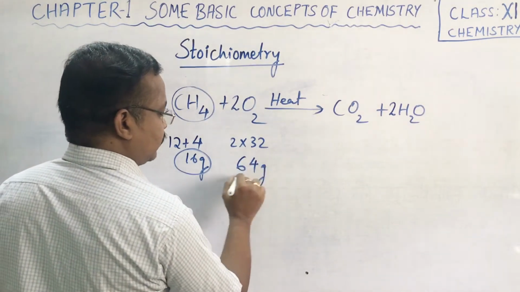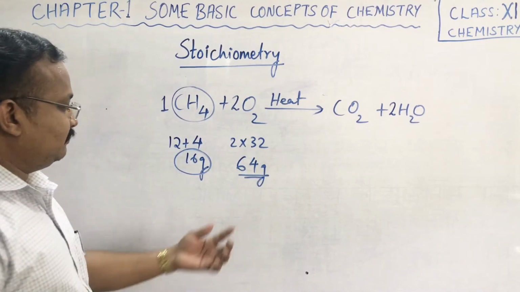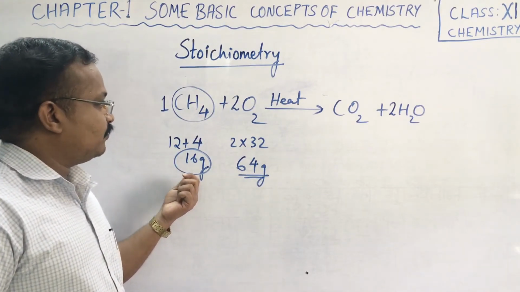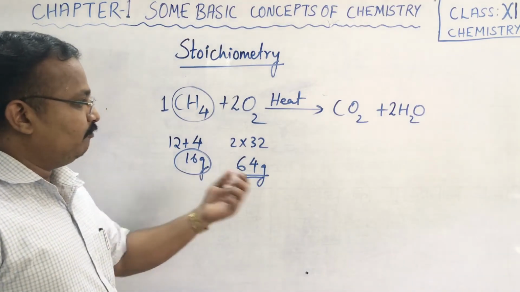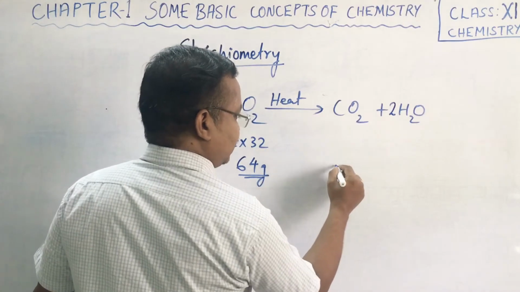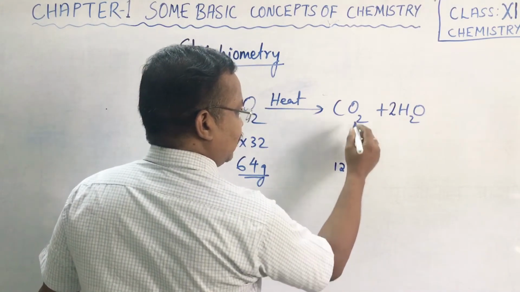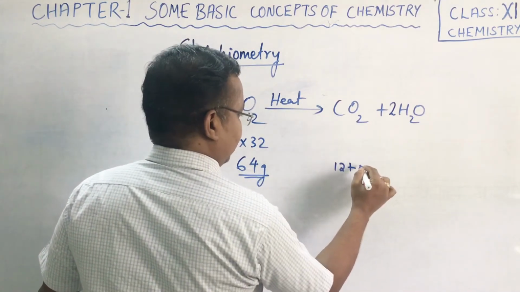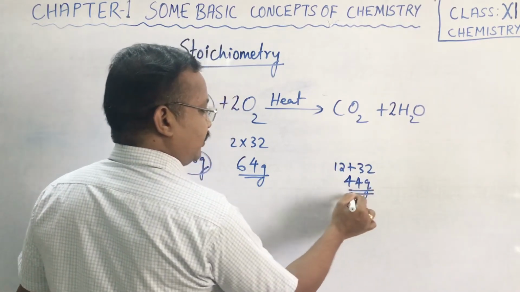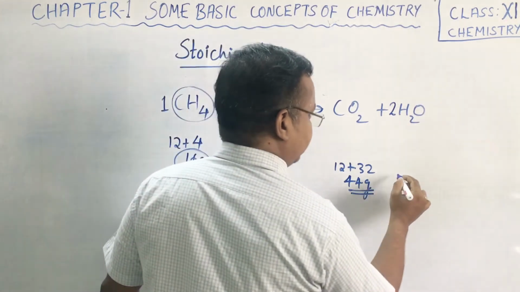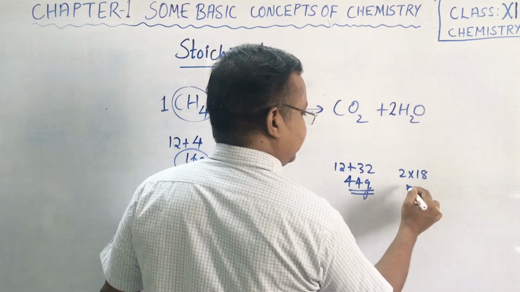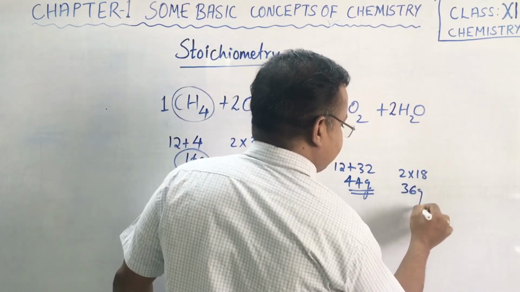So 64 gram of oxygen reacting with 16 gram of methane, what do we get? We get carbon dioxide. How much is it? 12 plus 2 times 16 is 32, so here we get 44 gram of carbon dioxide and 2 into water, which is 18, so 2 into 18 is 36 gram.